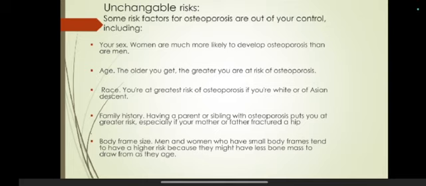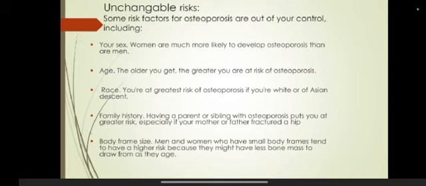Race. You are at the greatest risk of osteoporosis if you are white or of Asian descent. It means race also has a role to play. Family history: having a parent or sibling with osteoporosis puts you at a greater risk. It means if your father, mother, or grandfather suffers from osteoporosis, you are more likely to suffer from it. Body frame size: men and women who have small body frames tend to have a higher risk because they might have less bone mass to draw from as they age.